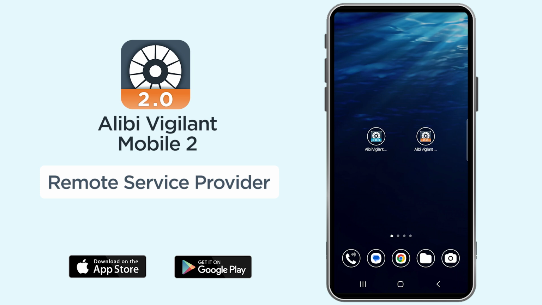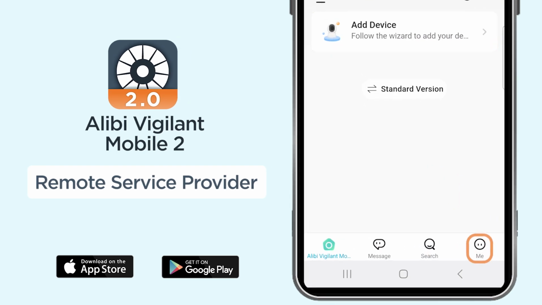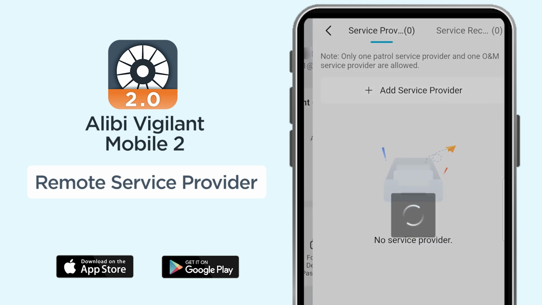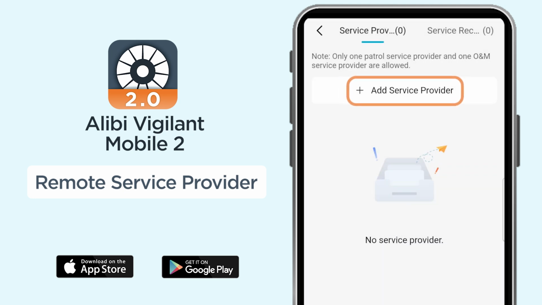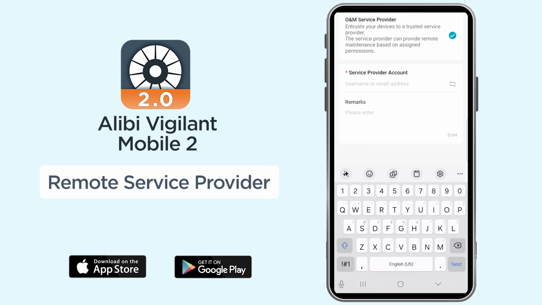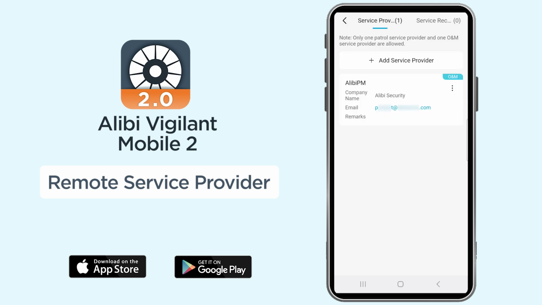In the next method, the end user can add a dealer as their remote service provider. To begin, open the Alibi Vigilant Mobile 2.0 app. Navigate to Me, then select Service. Tap Add Service Provider. Choose O&M Service Provider, and enter the dealer or installer's account information. Then tap OK. The service provider is now added.